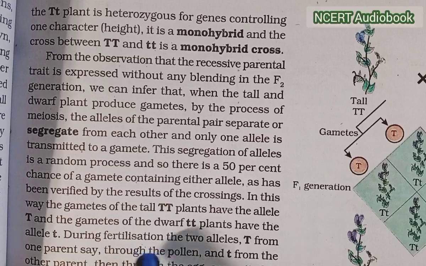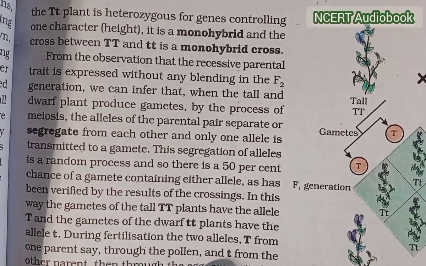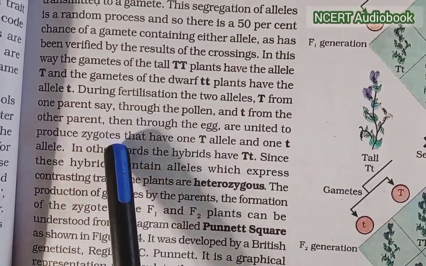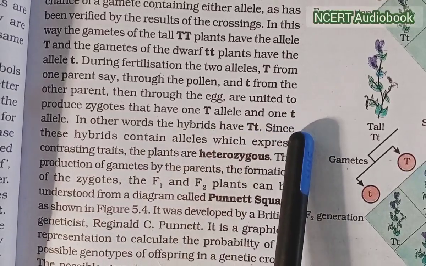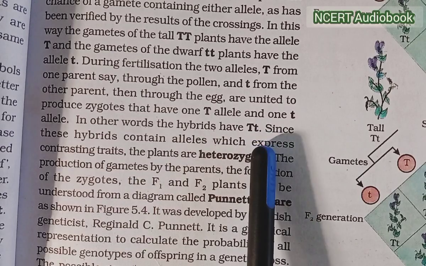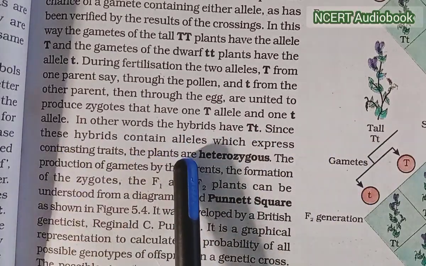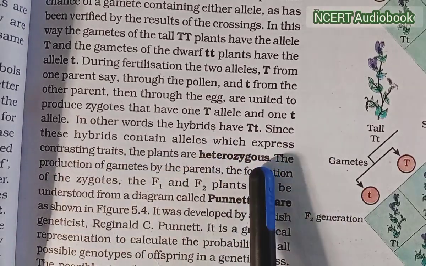During fertilization, the allele capital T from one parent, say through the pollen, and the small t from the other parent, through the egg, are united to produce a zygote that has one capital T allele and one small t allele. In other words, the hybrid has capital T small t. Since these hybrids contain alleles which express contrasting traits, the plants are heterozygous.